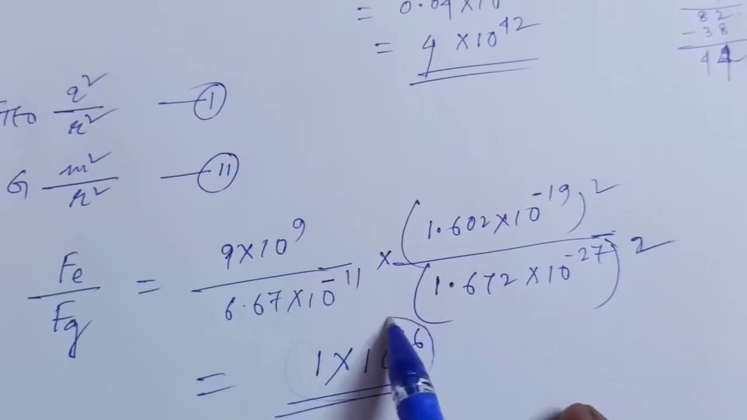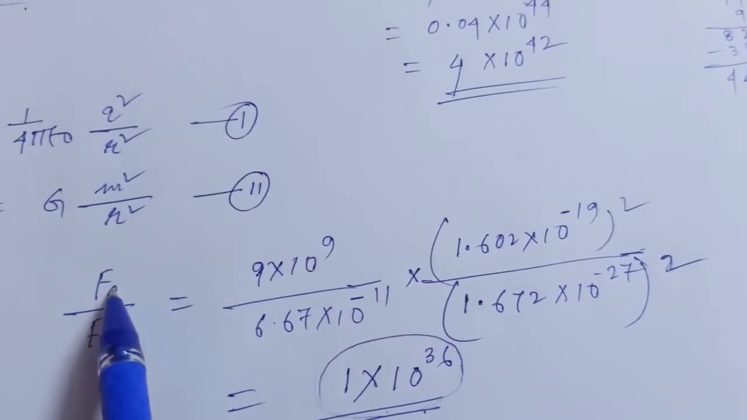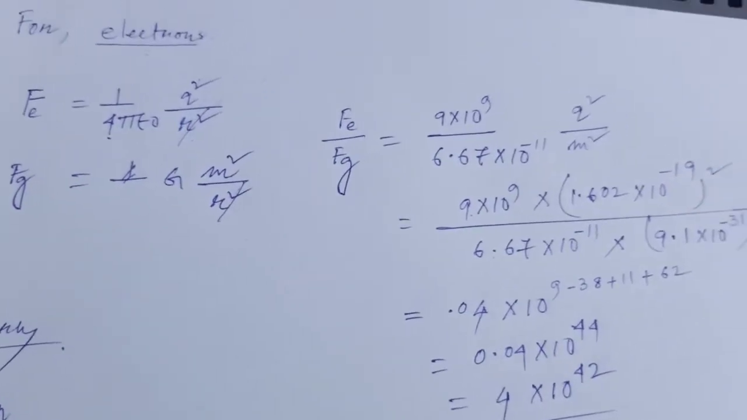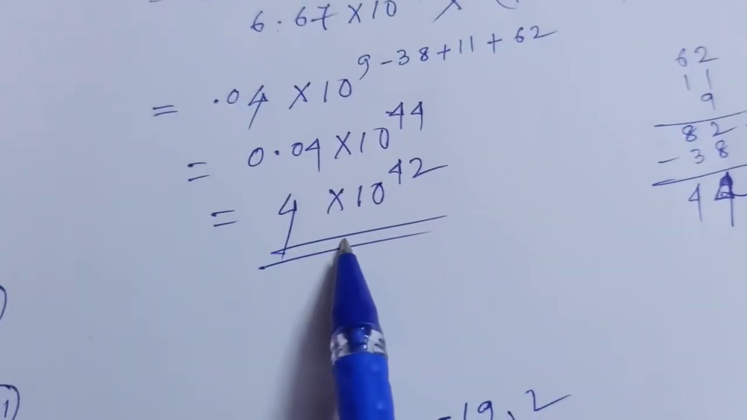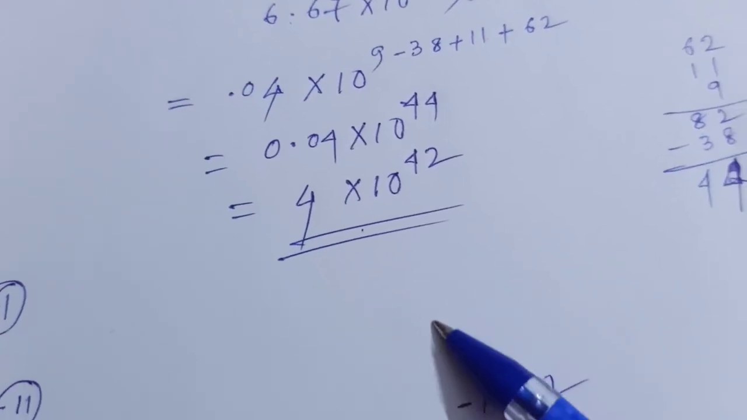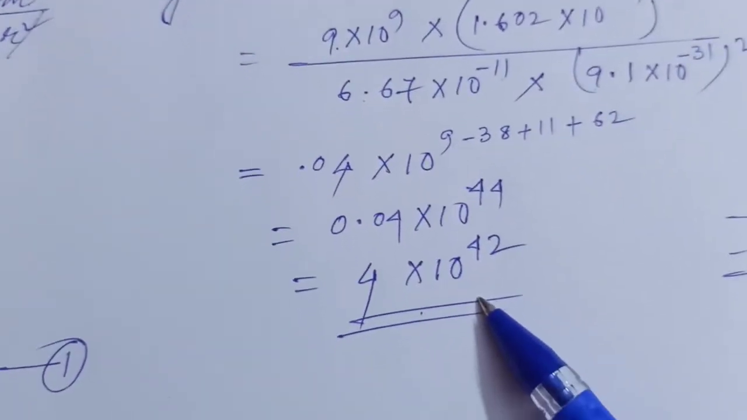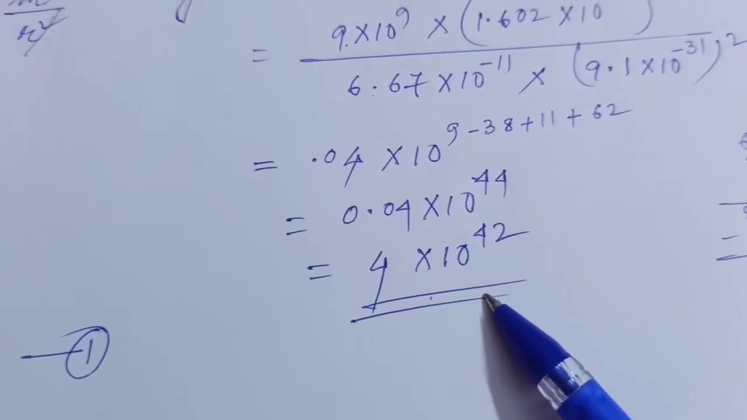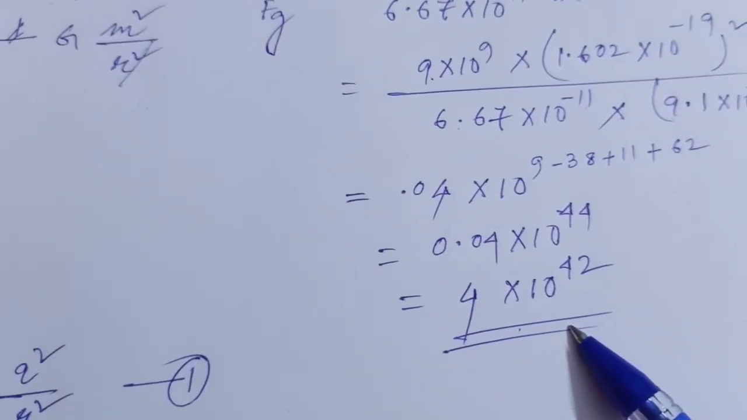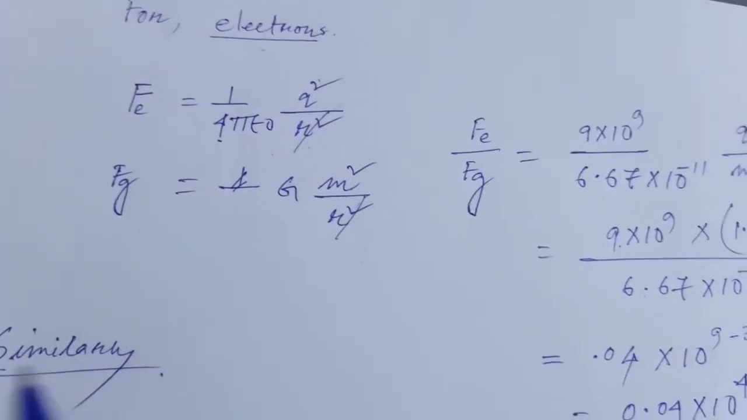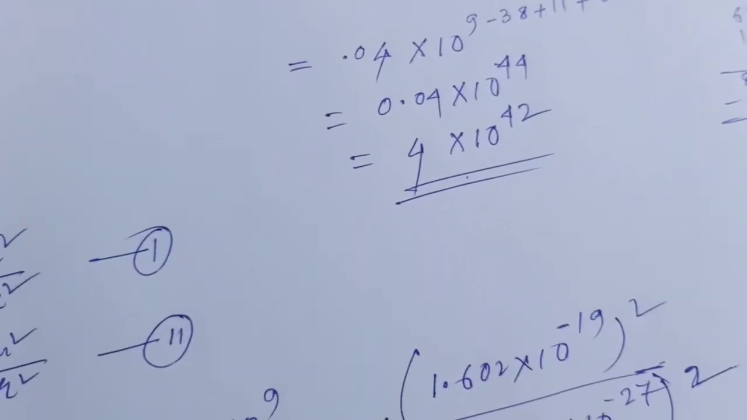This is the ratio of the electrostatic to the gravitational force for protons, and for electrons it is 10 to the power 42. Which is more, 10 to the power 36 or 10 to the power 42? This one is greater, so the ratio is greater for electrons.